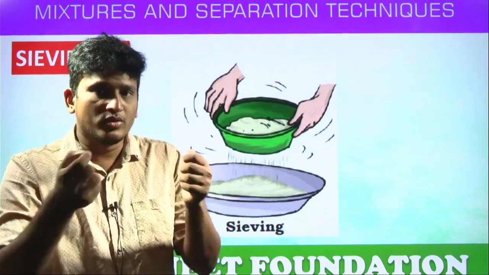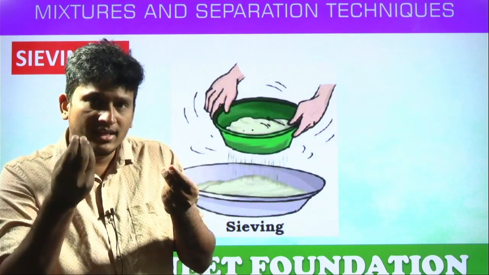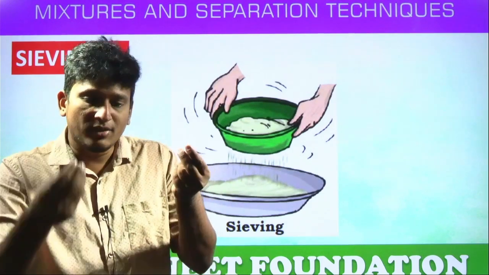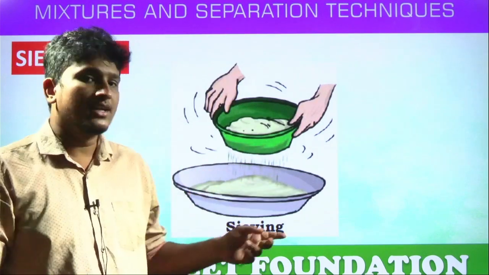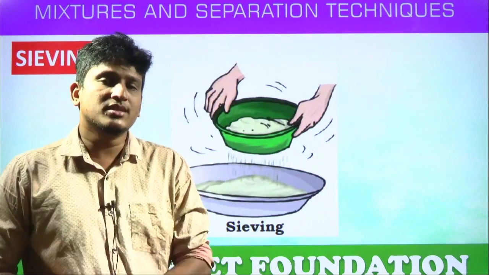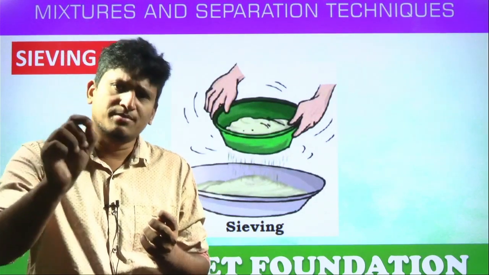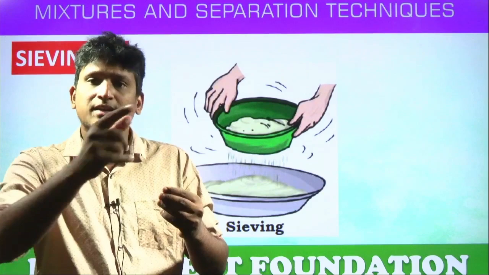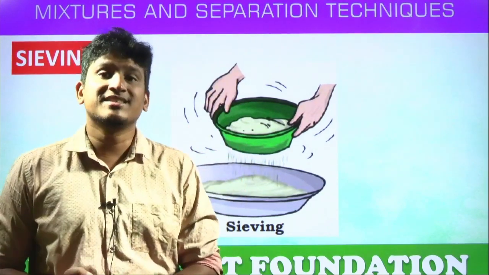Through these small holes, if they do a zigzag motion, what will happen? All the lighter, smaller particles will pass through and fall down. It will be collected in another vessel, and what will remain in the mesh, students? What will remain? The bigger particles, unwanted particles, sometimes insects, whatever other impurities are present. Yes or no? Unwanted particles simply. This process is called sieving.